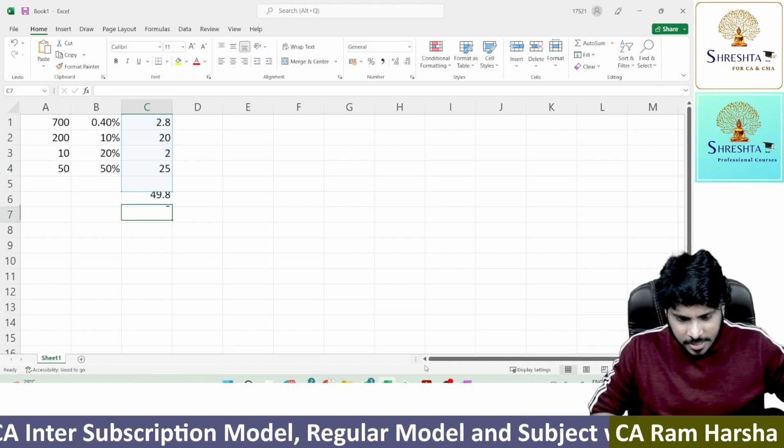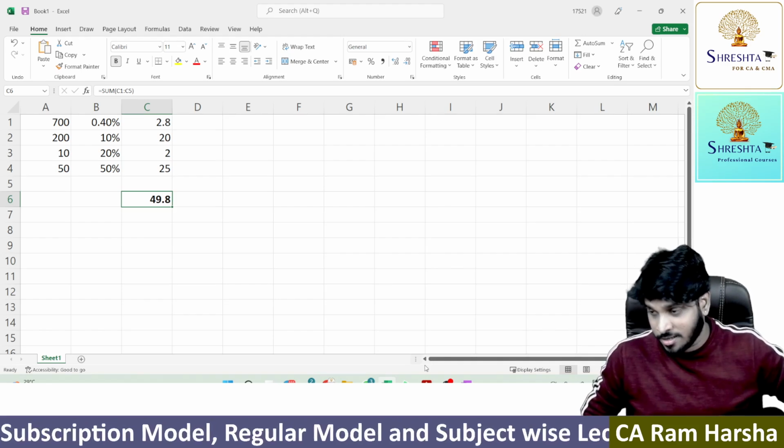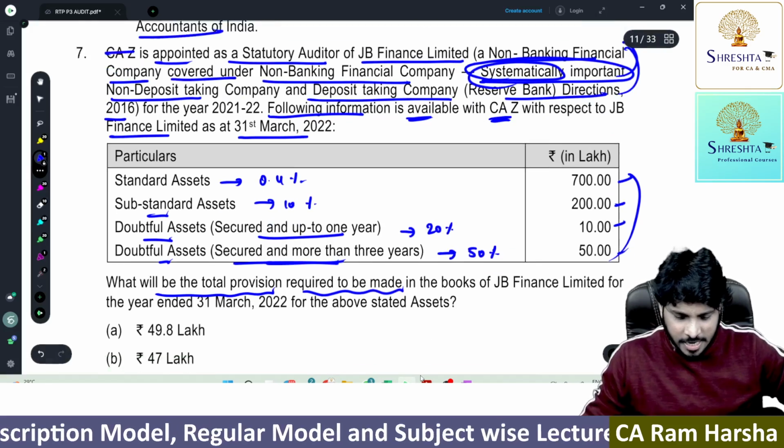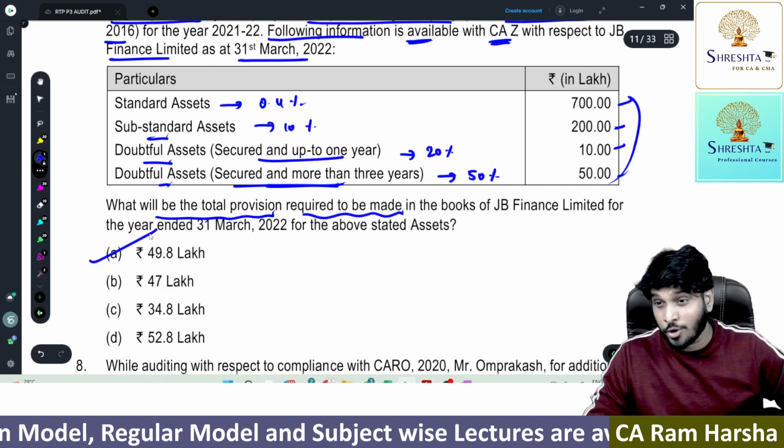So if you have a calculator, you can do it much faster than me. So total provision required is how much? 49.8. So let's look at the answers. Option here 49.8. For example, obviously answer is A, 49.8.